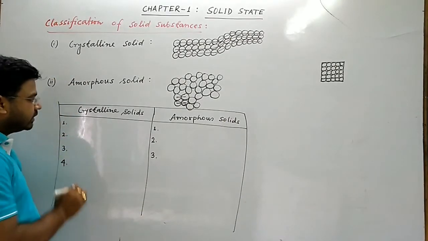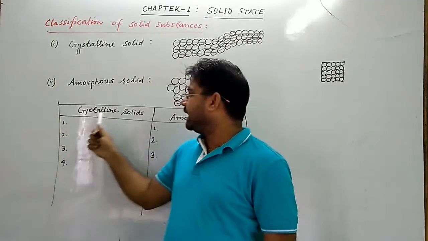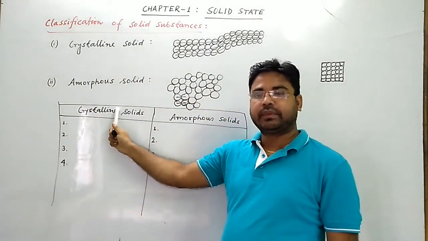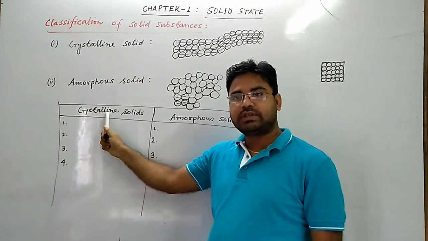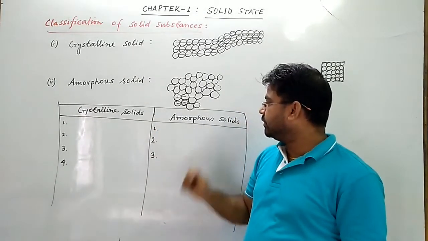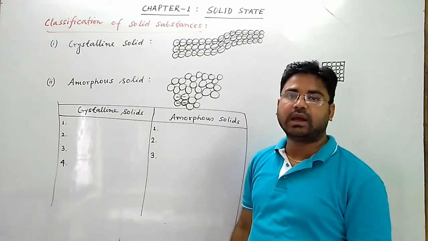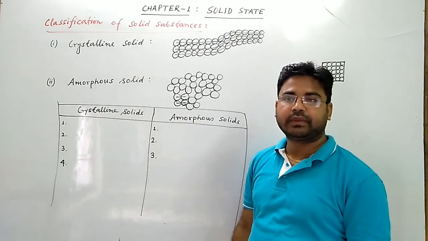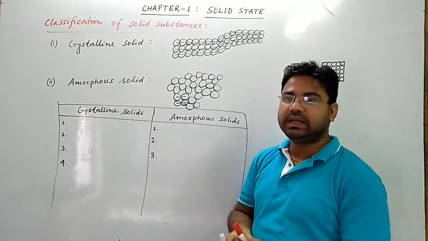Number four, crystalline solids are anisotropic, whereas amorphous solids are isotropic. तो anisotropic और isotropic इसका मीनिंग क्या है?